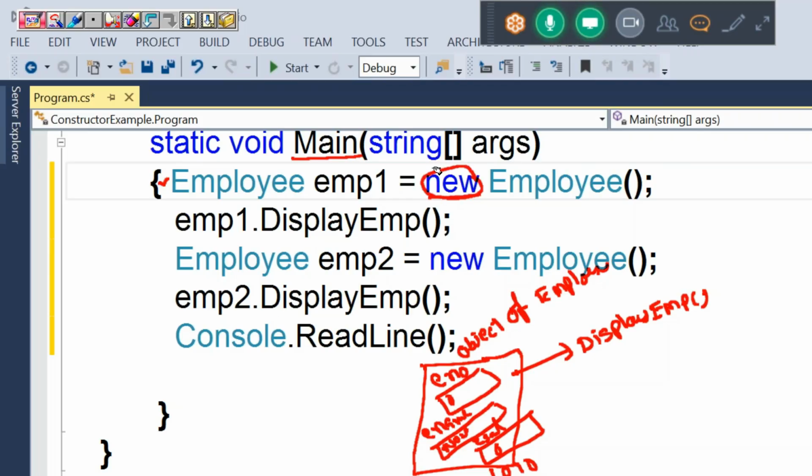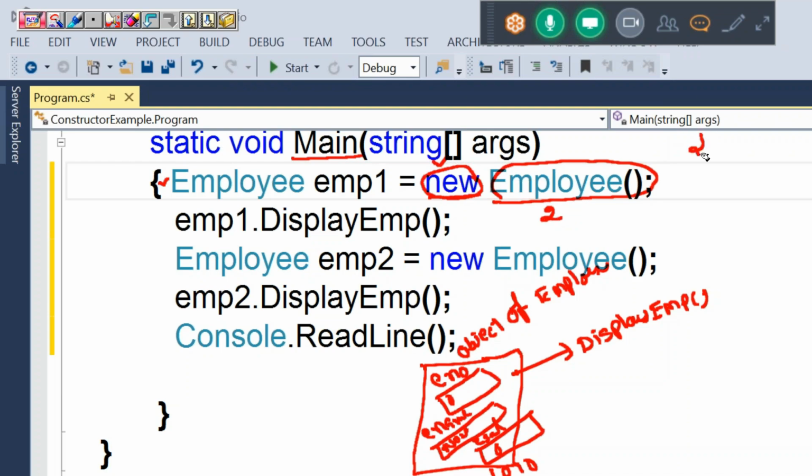Till now only new has executed, guys, the object creation. After that, what will happen? The Employee constructor will execute. It is calling the Employee constructor.